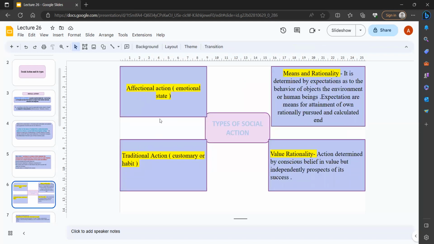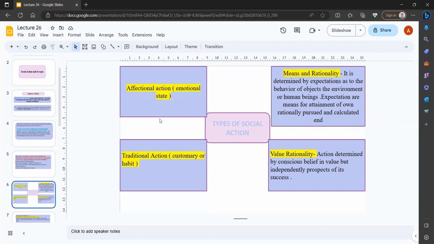He talks about four social actions. First is affectional action. Affectional means affection related, that is, the emotional state comes in here. The next is traditional action, that is, action according to our traditional way, for which keywords we can use are customary and habit. The next is means and rationality. Here, means and rationality we will explain further.